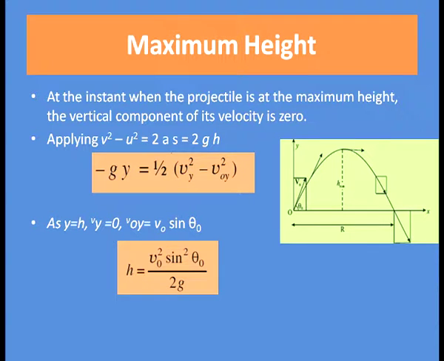Now, let us calculate the maximum height. First of all, what is maximum height? At the instant when the projectile is at the maximum height, the vertical component of its velocity is 0.